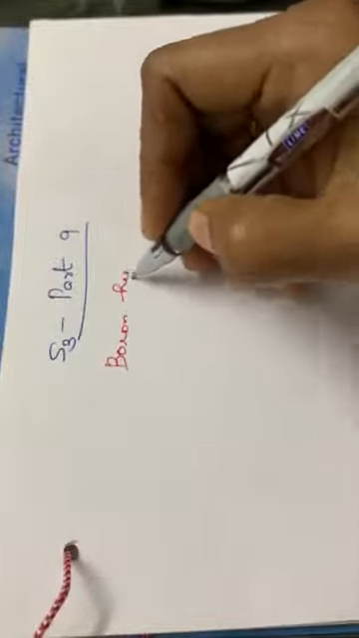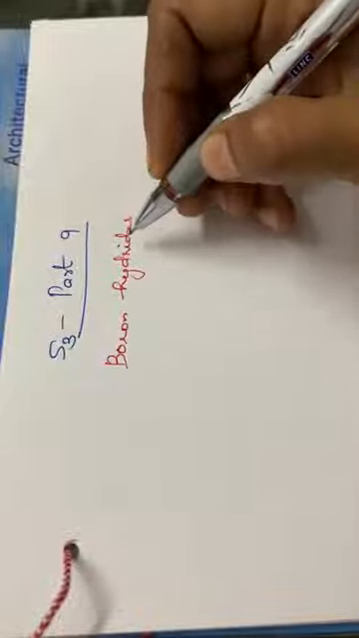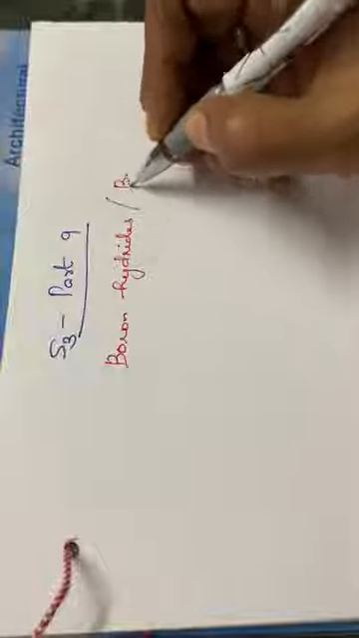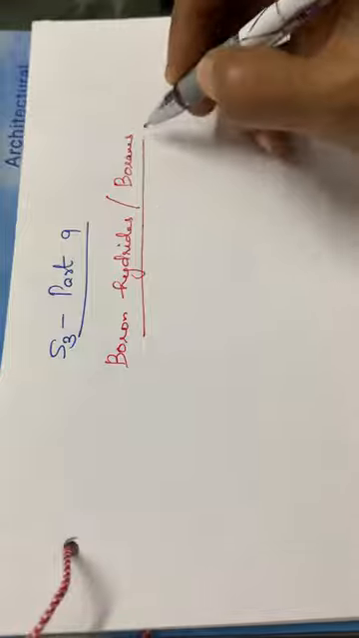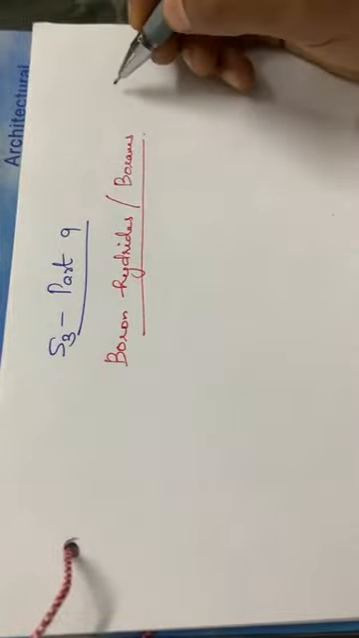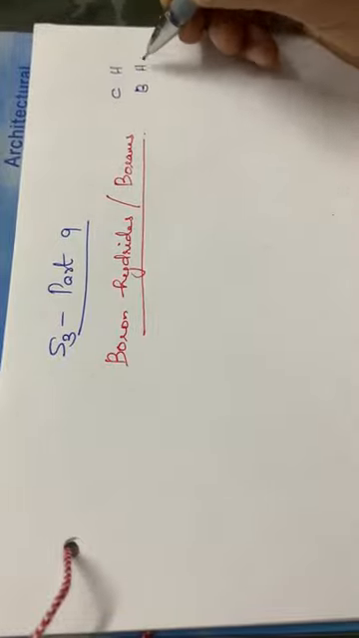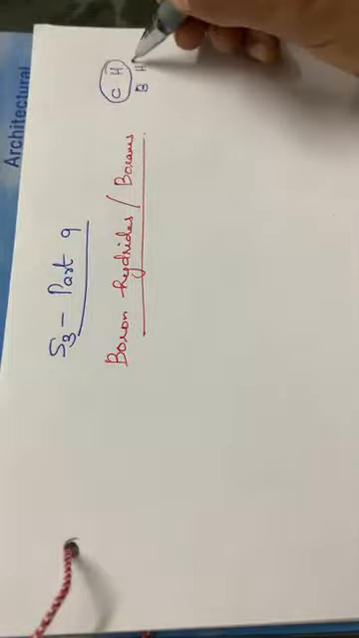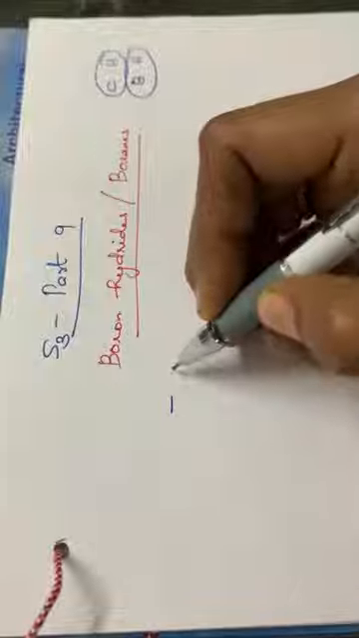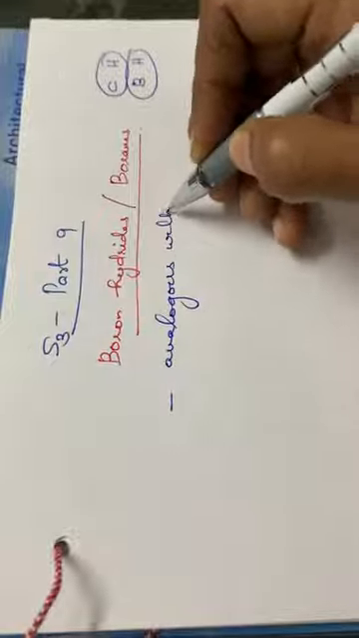Boron hydrides or boranes. As the name suggests itself, they will be boron as well as hydrogen compounds, isn't it? There are three types of boron hydrides or boranes, and these boranes are analogous with alkanes. Alkanes have carbon as well as hydrogens, isn't it? Similarly, boranes will have boron and hydrogen. So we can say that boranes are analogous with alkanes. Okay, so that is the first point.